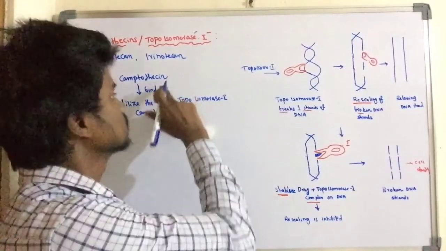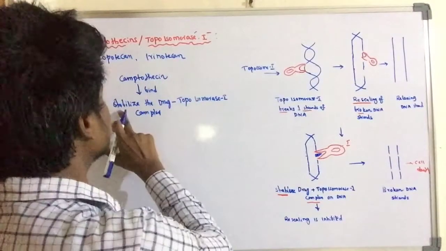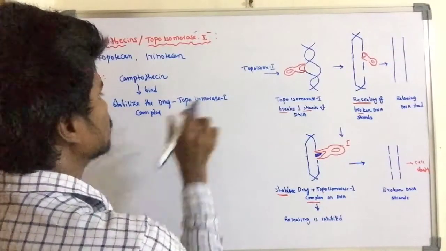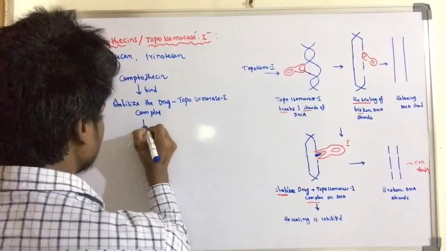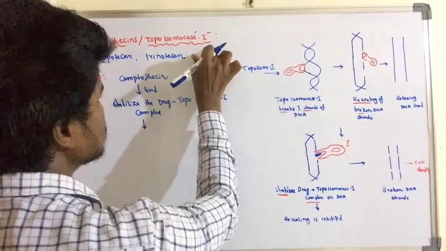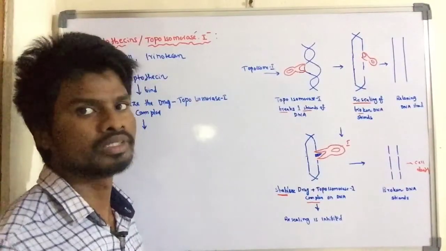As the name itself says, this is a topoisomerase inhibitor.